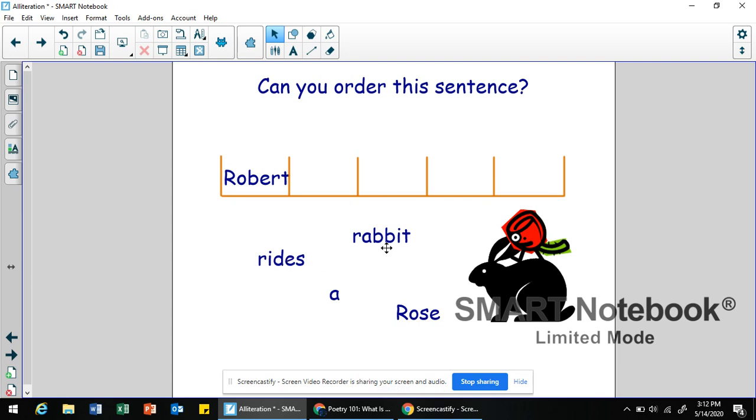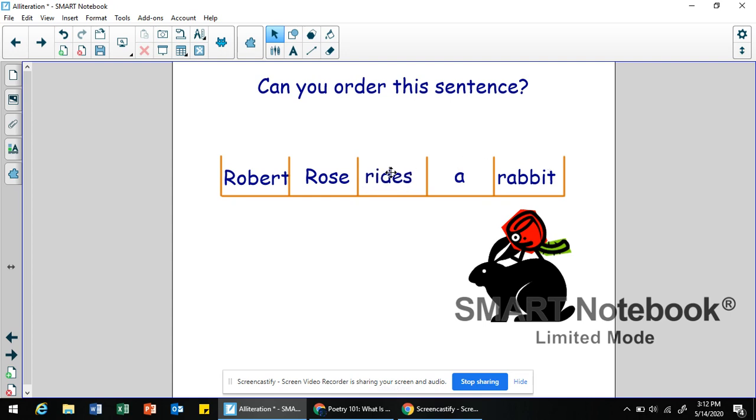Well, here's Rose, here's rabbit. So maybe this is Robert Rose rides a rabbit.